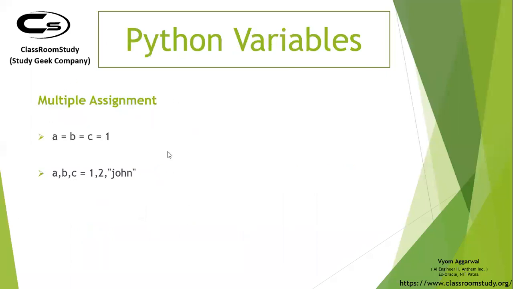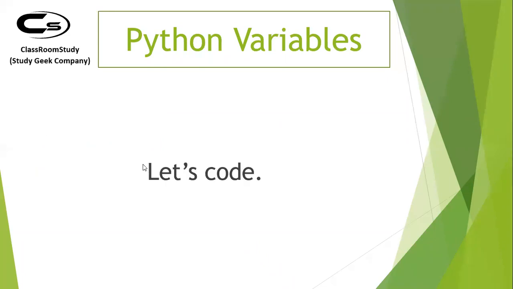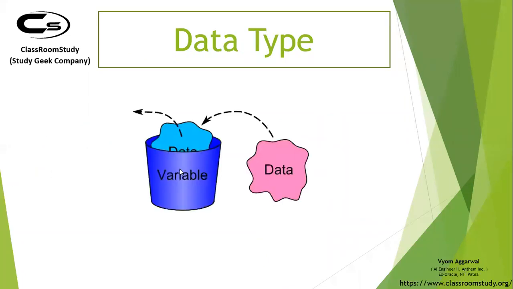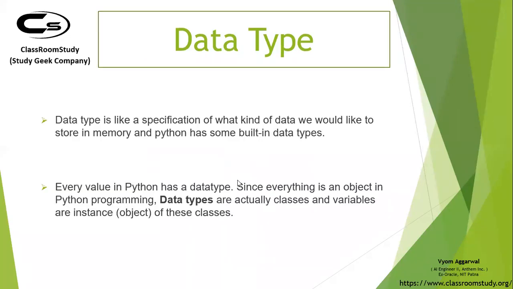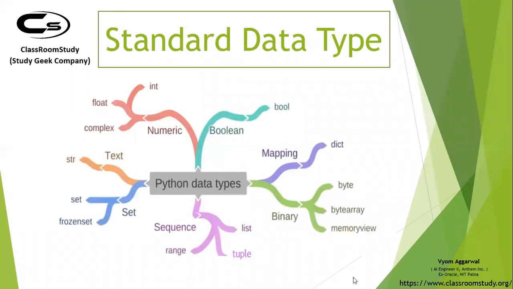Then this is how you can assign multiple values in the same line, A comma B comma C. So 1 will be assigned to A, 2 will be assigned to B, John will be assigned to C. Okay, then data types. So whatever you store in a variable is data, and this data has a type. So we have a lot of data types in Python. These are all the data types.